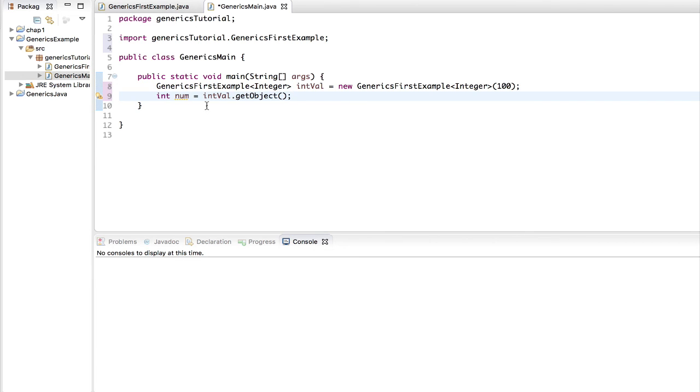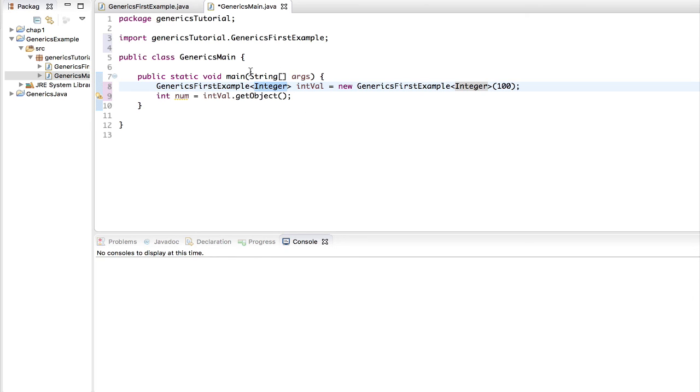And when our instance also contains the value of 100, we are going to return that value to our variable called num. Our variable, which is of type int, is going to store the value of 100.